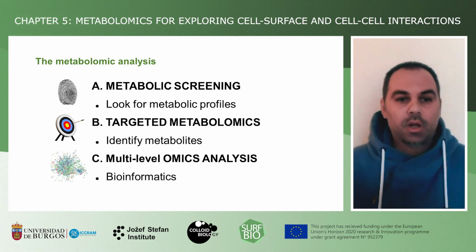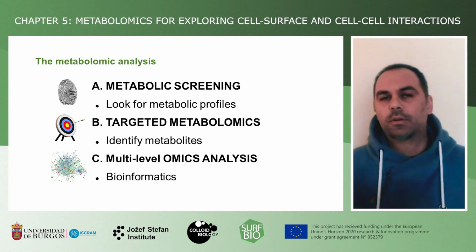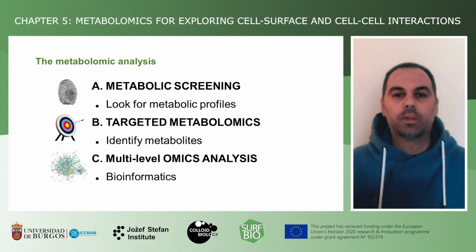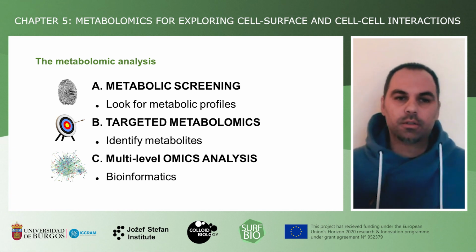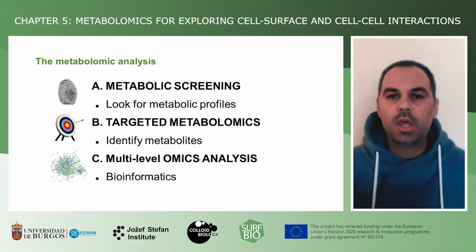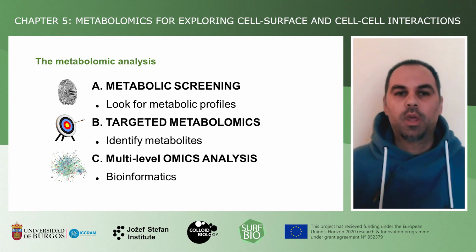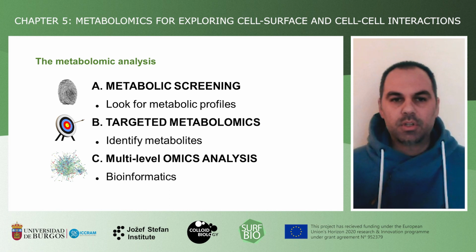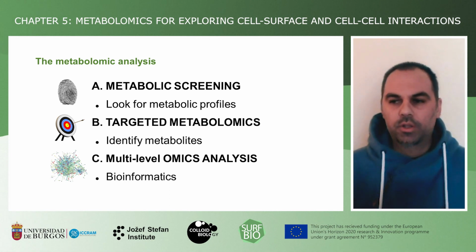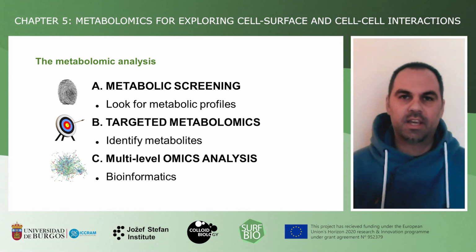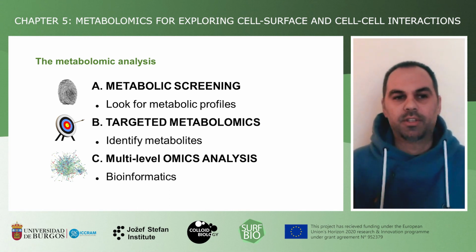Finally, let us have a look at what kind of metabolic analysis we can do. We name here three of them, which are especially interesting for microbial studies. The first one is the simplest one. It is the metabolic screening, where we try to look at metabolic profiles as a whole and do not think about the individual compounds that are present.